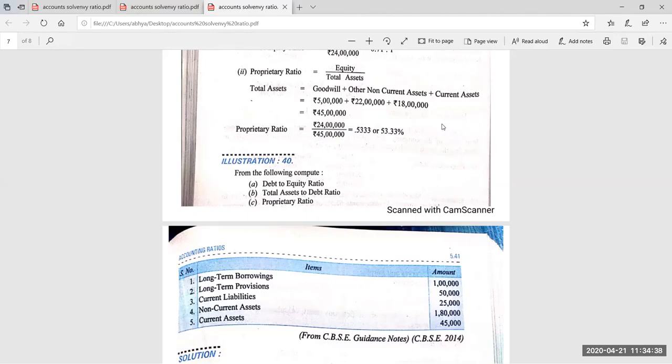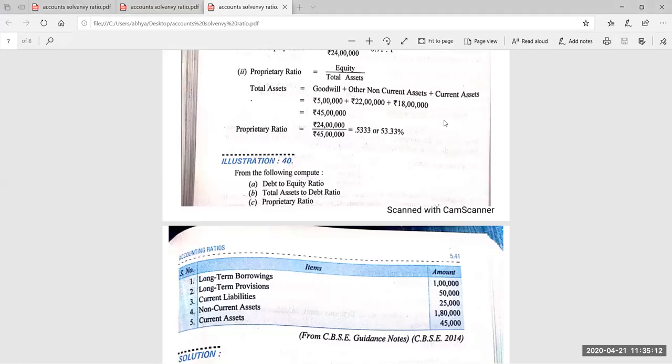Long-term borrowings 1 lakh, long-term provisions 50,000, current liabilities 25,000, non-current assets 1,80,000, current assets 45,000. Here you can make a rough format of the balance sheet if you want, to know the hidden figures.